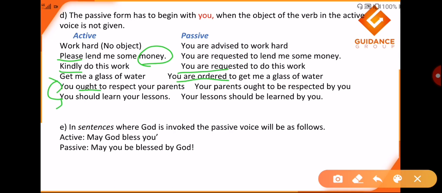Now in sentences where God is invoked, the passive voice will be as follows. Active voice is may God bless you. Passive voice is may you be blessed by God. Usually such sentences seldom appear in any exam, but if one appears, it is not very hard to identify which one is the passive form and which is the active form.